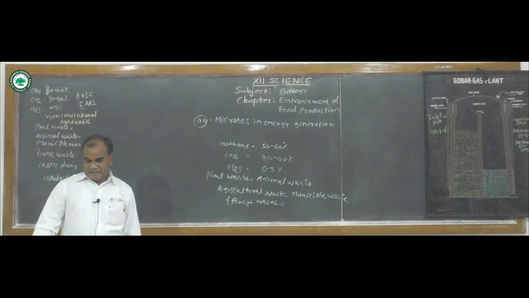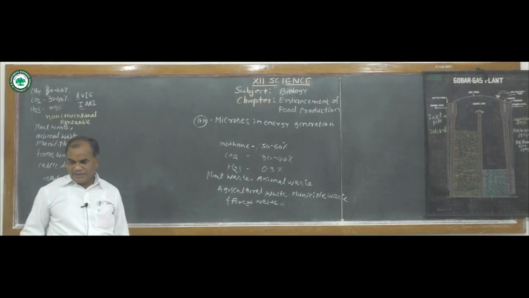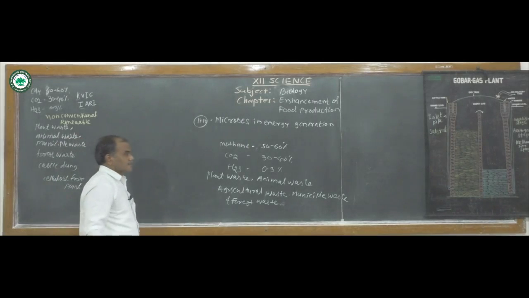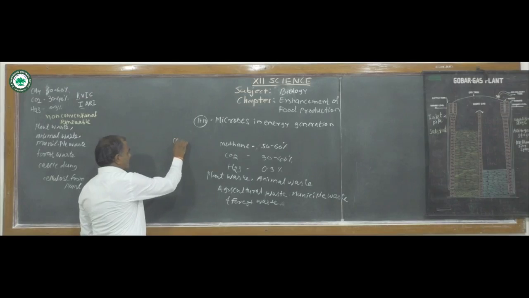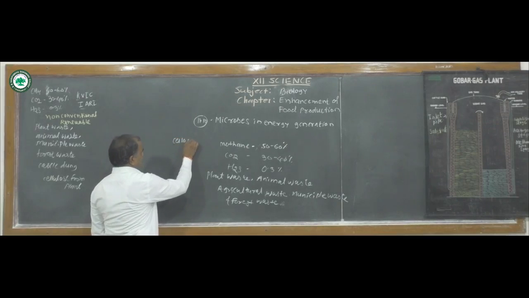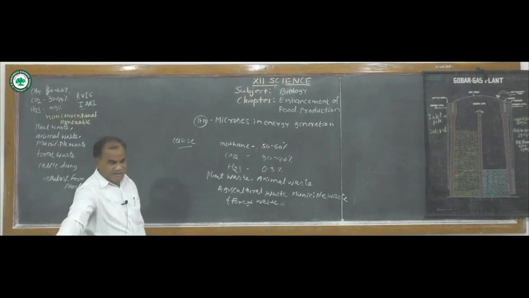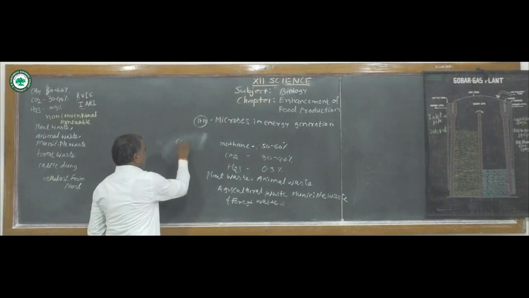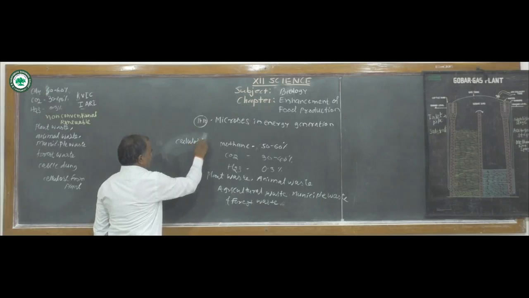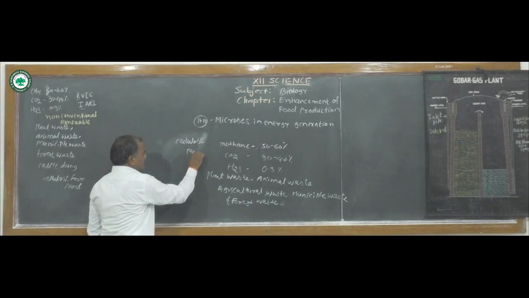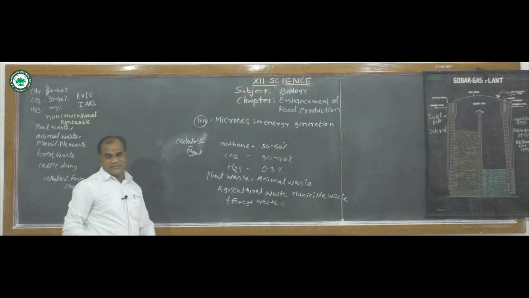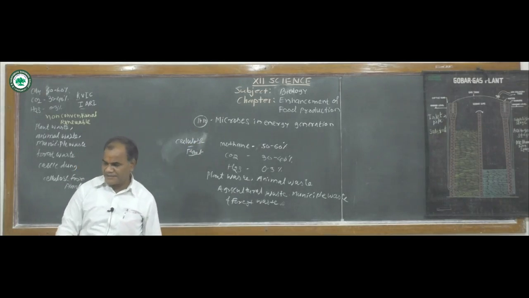For the production of biogas, the rich source is cellulose. Rich sources of cellulose are present in plant cells. They are used for the formation of biogas.